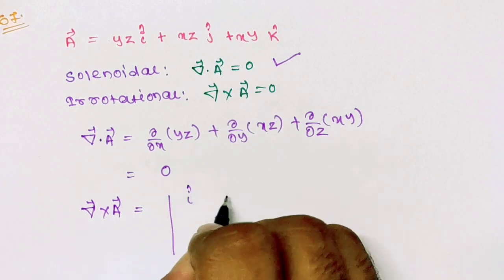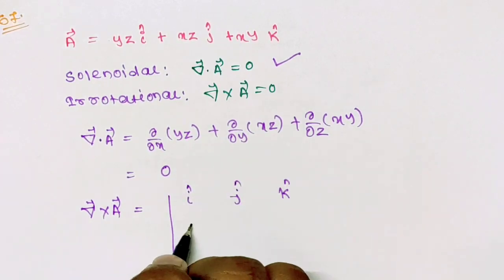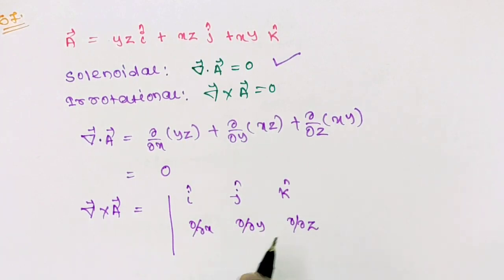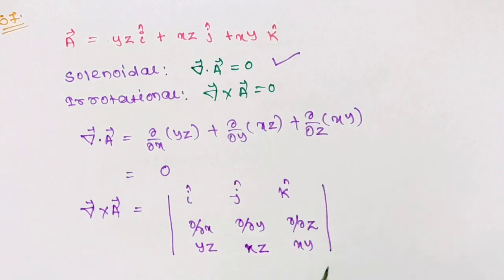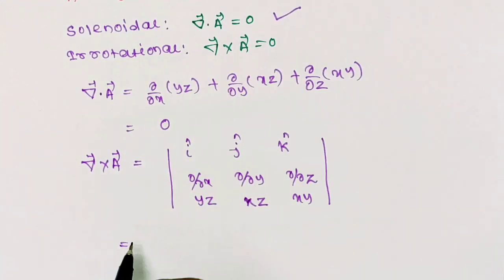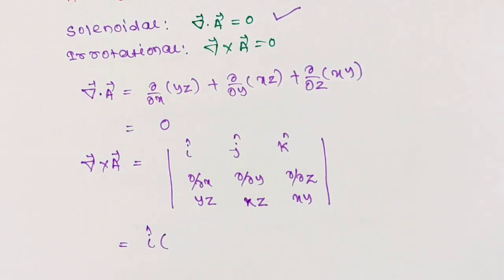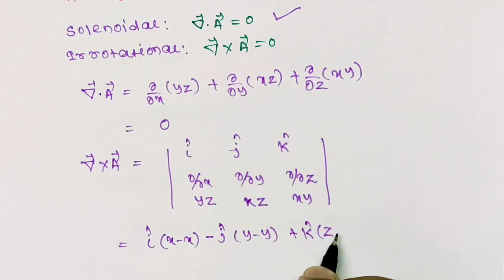i cap, j cap, k cap, del by del x, del by del y, del by del z. Now Ax component is yz, Ay is xz, and Az is xy. So this is equals to i cap x minus x, minus j cap y minus y, plus k cap z minus z.